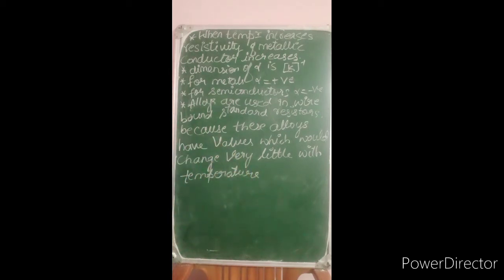Okay. So next we are going to study the graphical representation to show how the resistivity of a metallic conductor increases linearly with the temperature. For this condition, we are going to draw the graphical representation.